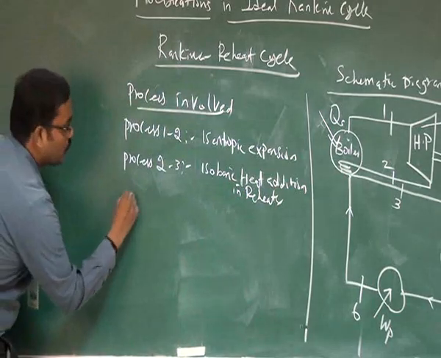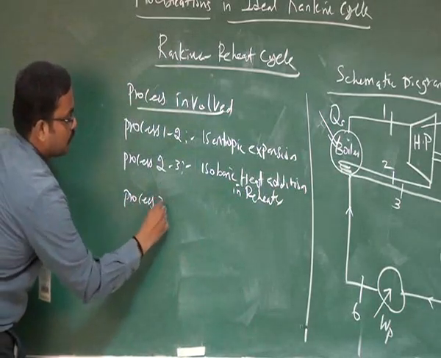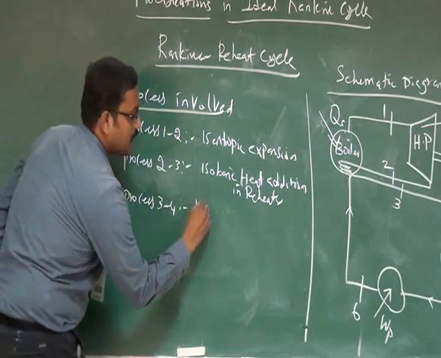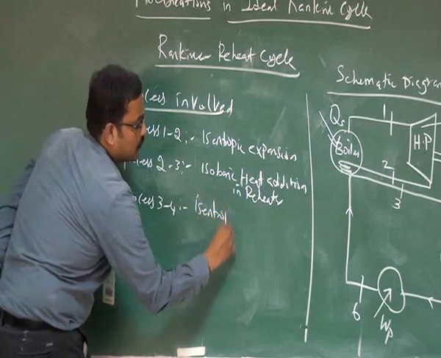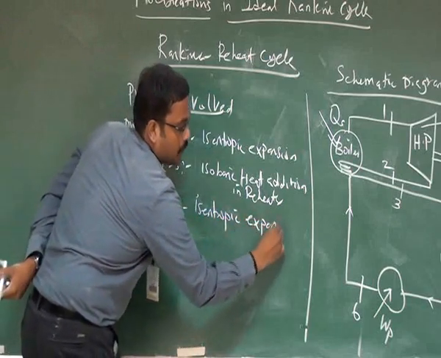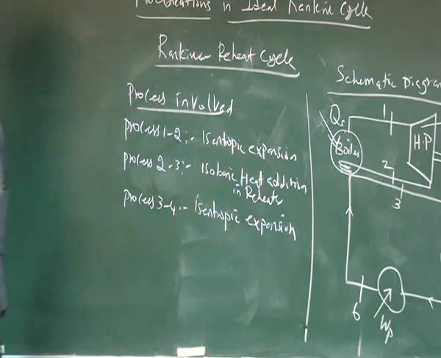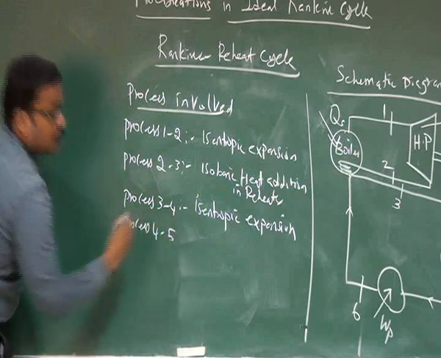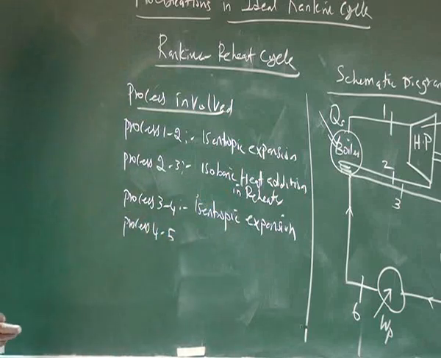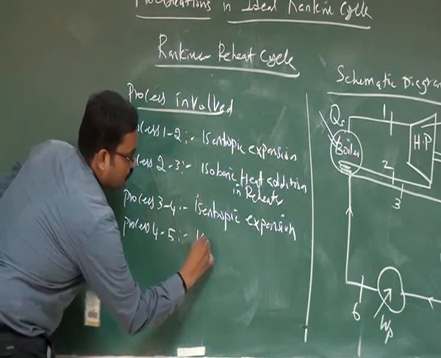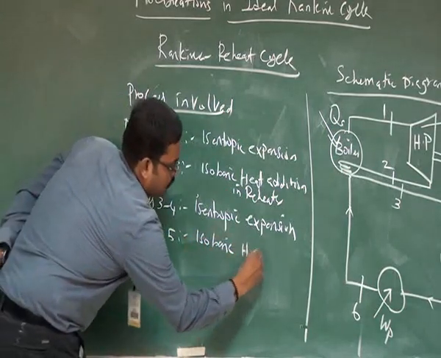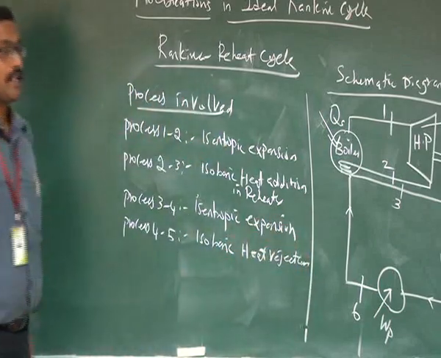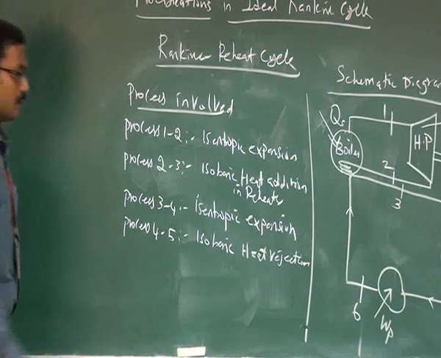Then process 3 to 4 is isentropic expansion in the low pressure turbine. Then process 4 to 5 is constant pressure, isobaric heat rejection in the condenser.